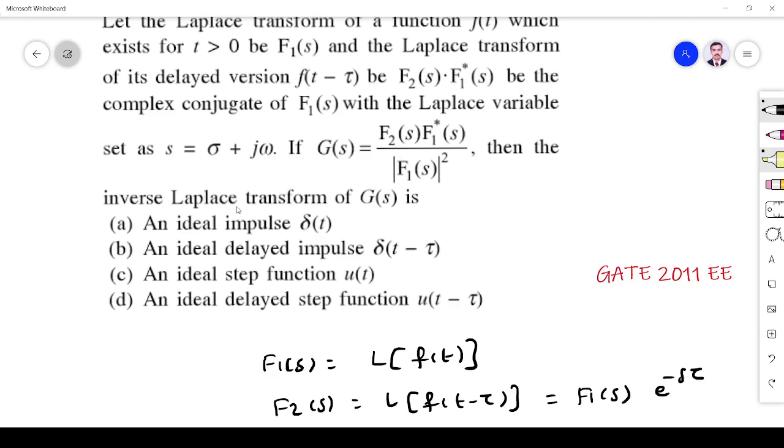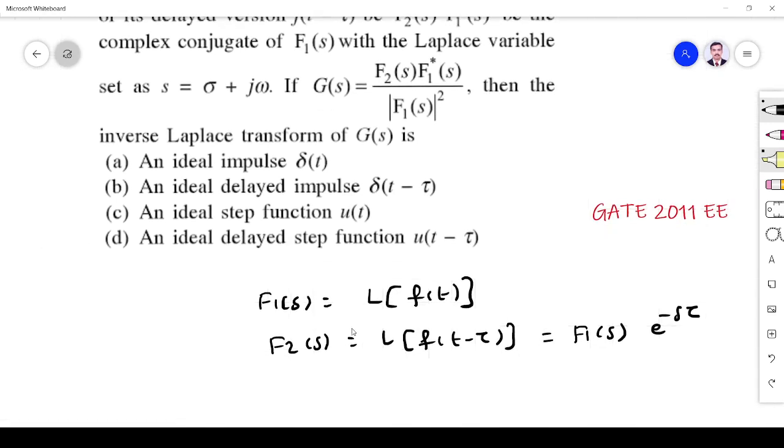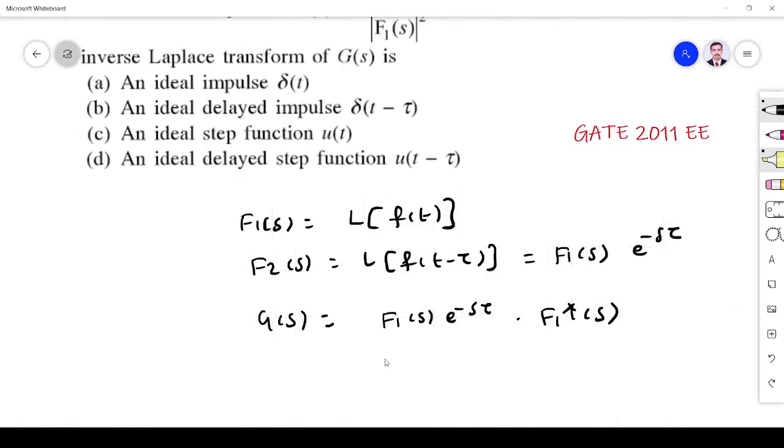F1 star be the conjugate of F1 of s, where s is equal to sigma plus j omega. What is the thing? G of s. We have to find the inverse Laplace transform of G of s. G of s is F2 of s, which is nothing but F1 of s e power minus s tau times F1 star of s divided by mod F1 of s. This is what G of s.